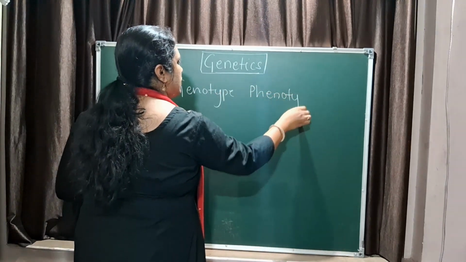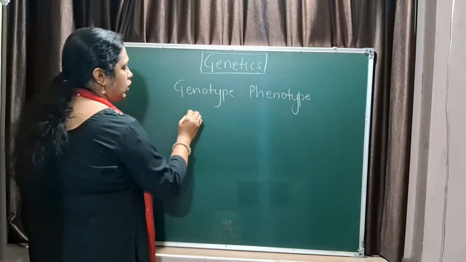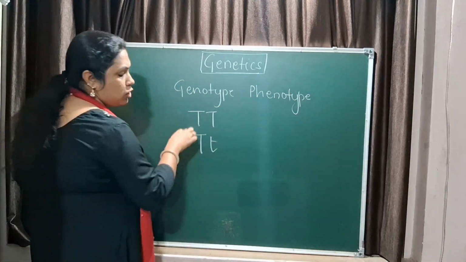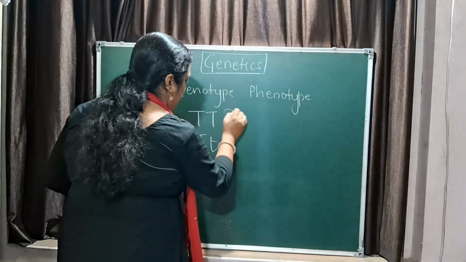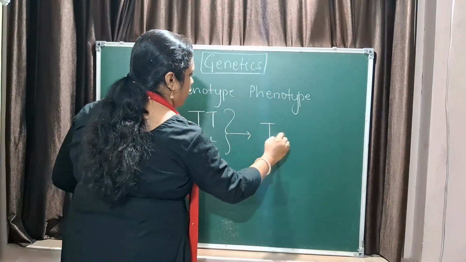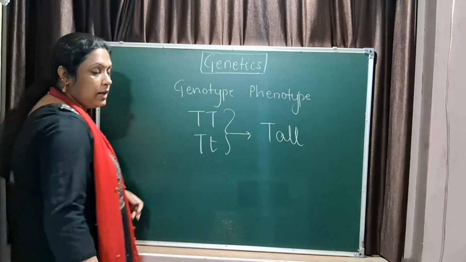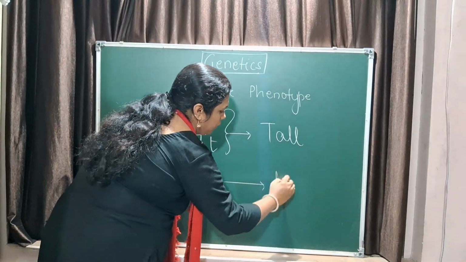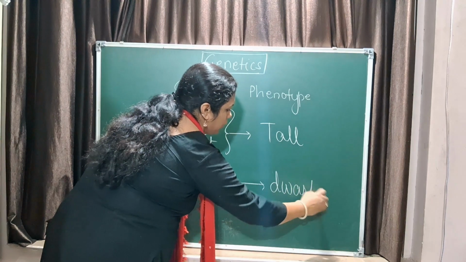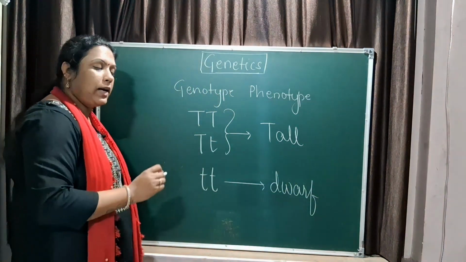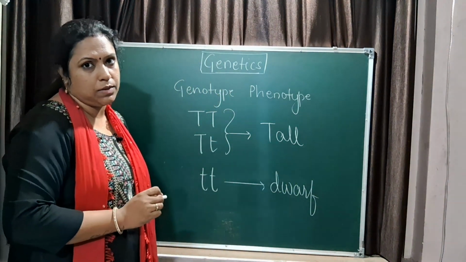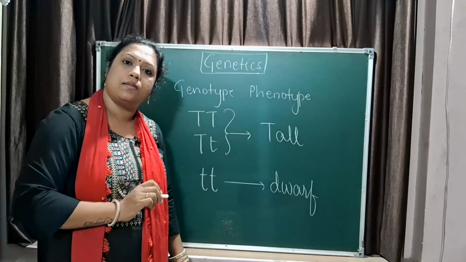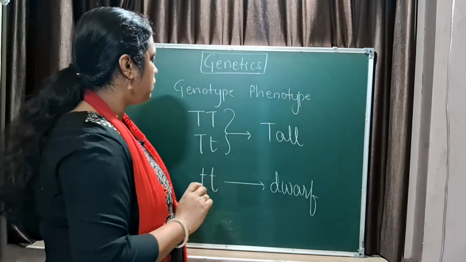So you know that phenotype is a physical expression. If the genotype is capital T capital T or capital T small t, these two are different kinds of genotype, but their phenotype will be tall, and small t small t, its phenotype will be dwarf. So there are only two possible phenotypes for three genotypes in this case when you talk about height. Is that clear, everyone? Put it in the comment section if you have any doubt.